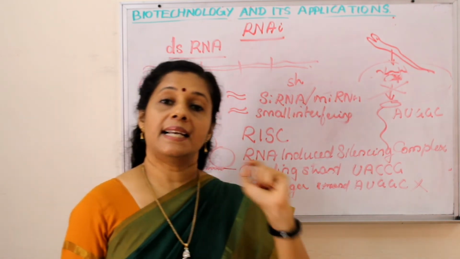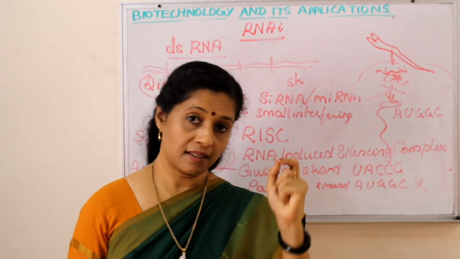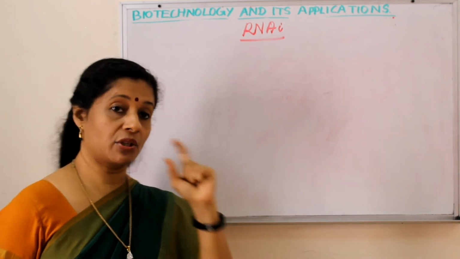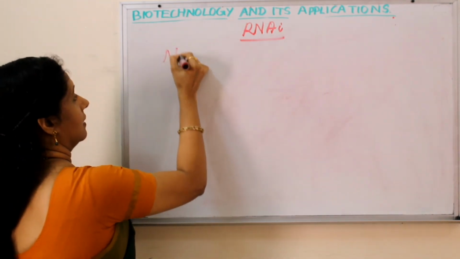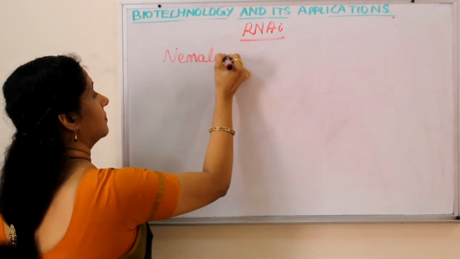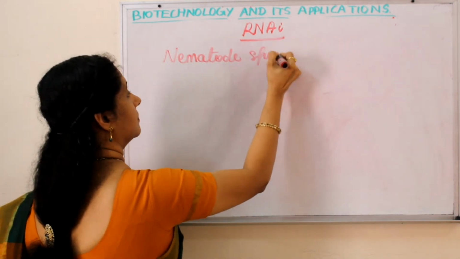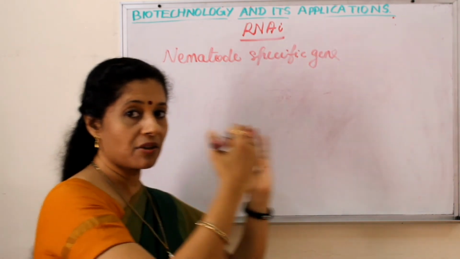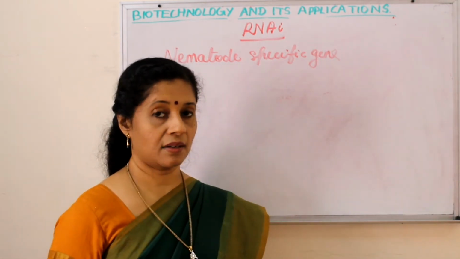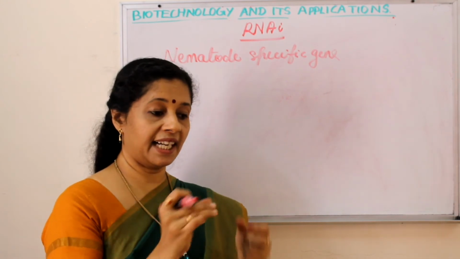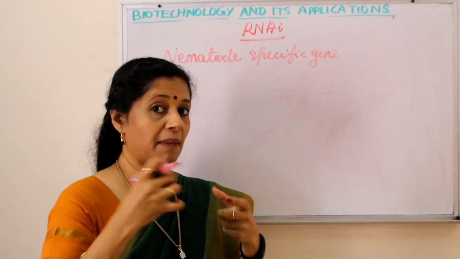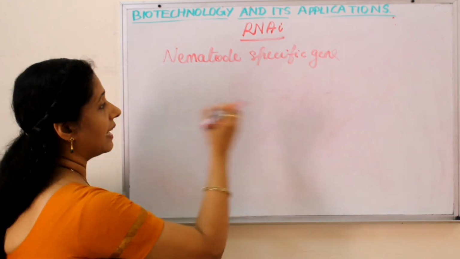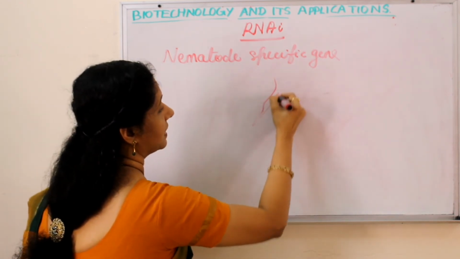Now, how did scientists make use of this in the tobacco plant? Scientists transferred a nematode specific gene. Even before the nematode comes and attacks the tobacco roots, we have taken the pathogenic gene from the nematode, and we gave it to the tobacco plant.